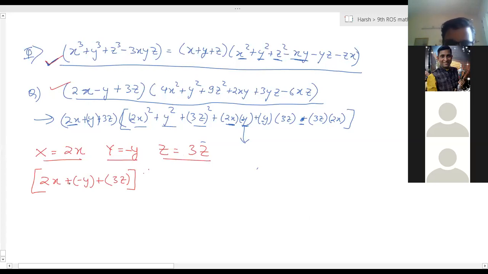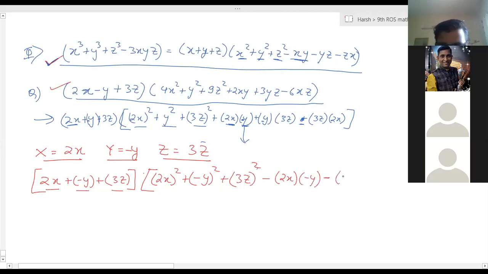So these three, X, Y, Z is clear. How can we write it? X plus Y plus Z the whole square, that is X square plus Y square plus Z square minus XY minus YZ, and then minus ZX.